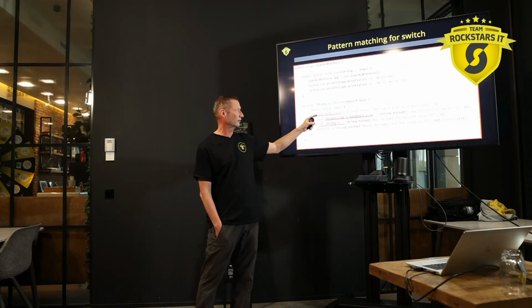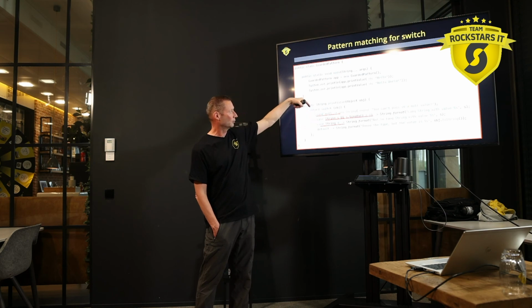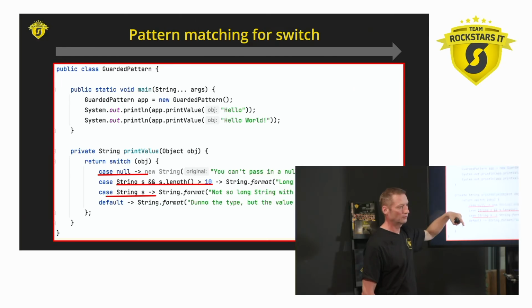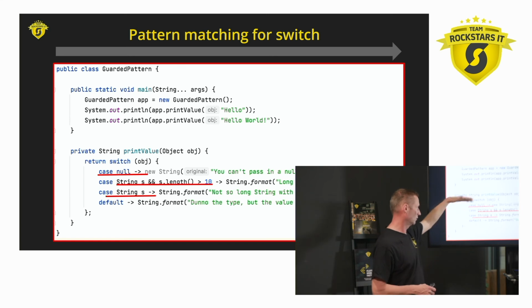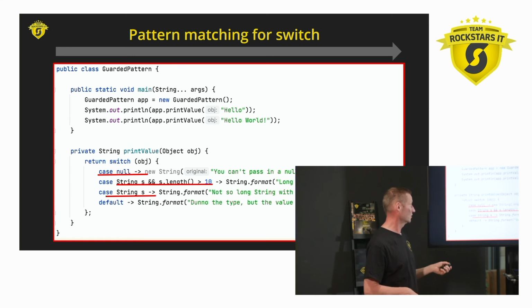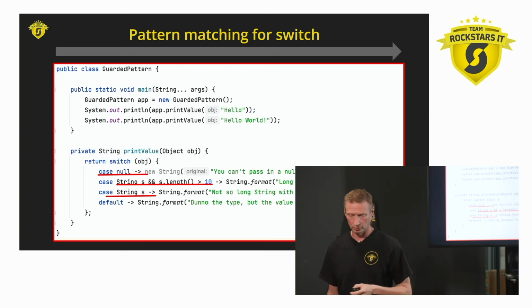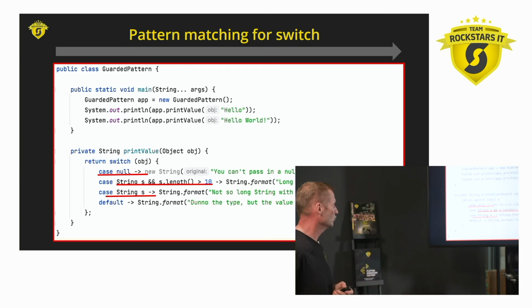And again, we have this case null. Normally, if you wanted to do something like this, you would have to say, if not null for obj, then do something. And now you can basically say, if it's null, then do this. So, more concise code.